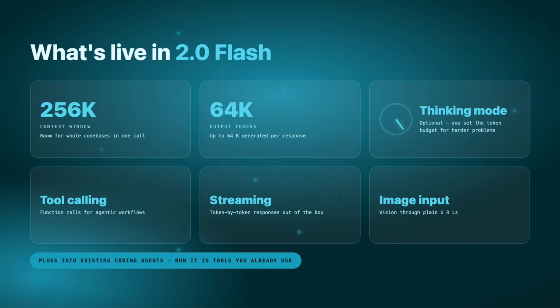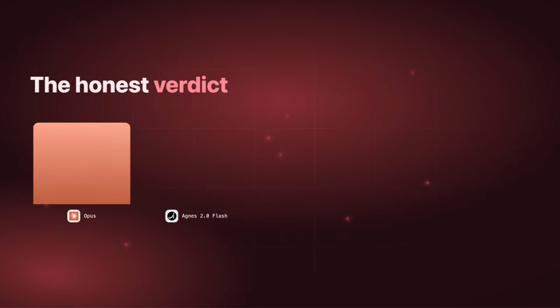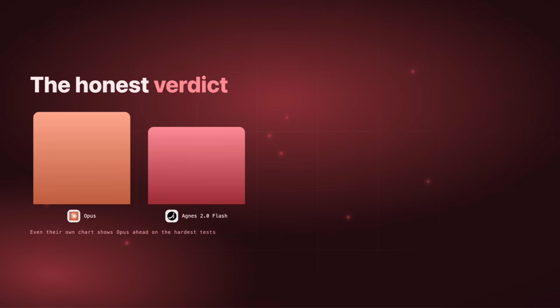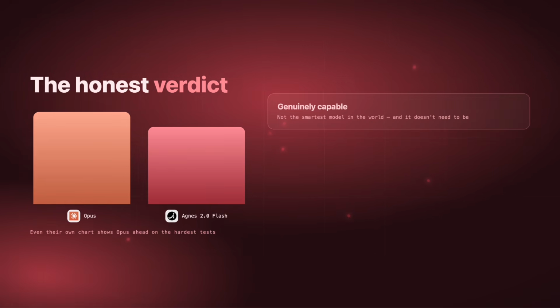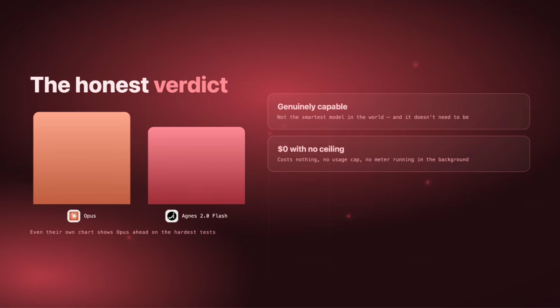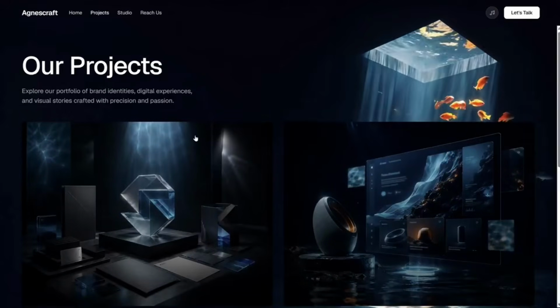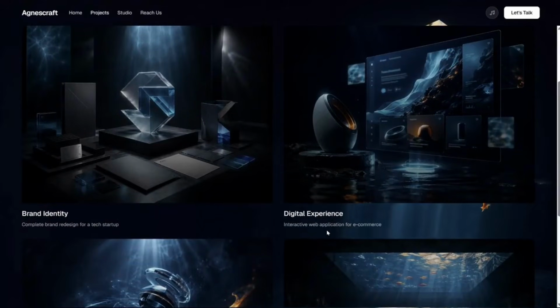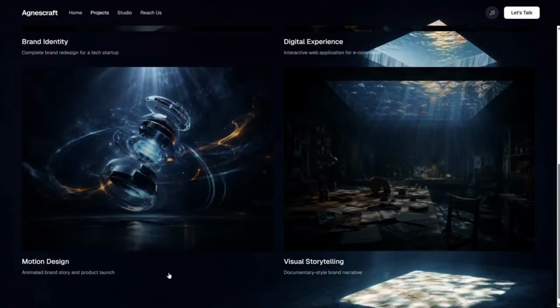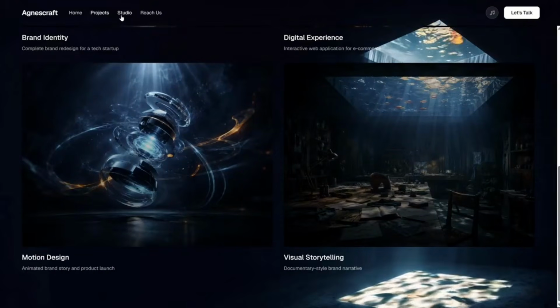So Agnes 2.0 Flash is not the smartest model in the world, and even their own chart shows Opus ahead on the hardest tests. But it's genuinely capable, it costs nothing, with no ceiling, and the 2.5 generation coming behind it looks like a real step up if the numbers hold. A year ago, a free frontier adjacent model from Singapore would have sounded made up. Now it's just another release week.